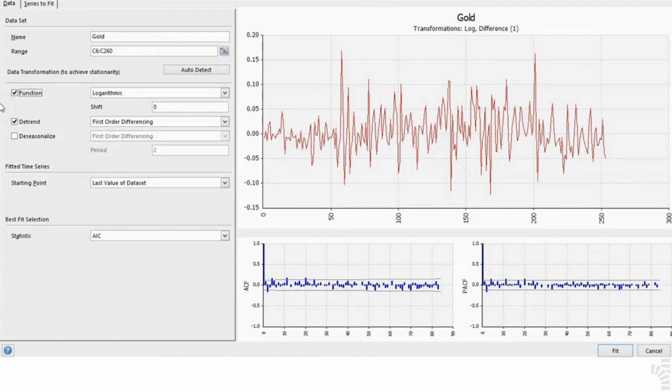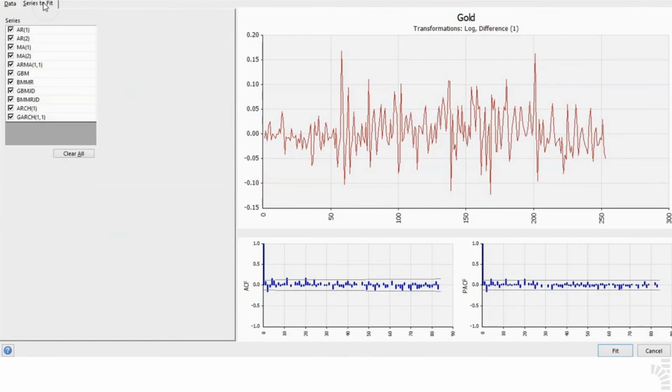We will leave the remaining two settings on this tab intact. The starting point for forecasting will be the last value of the dataset, and the best fit selection will be performed with the AIC statistic, which is the default fitting statistical criterion that @RISK recommends. 4. Click on the next tab for Series to Fit. This is where you can select or deselect various time series methods to be fitted during the following process.